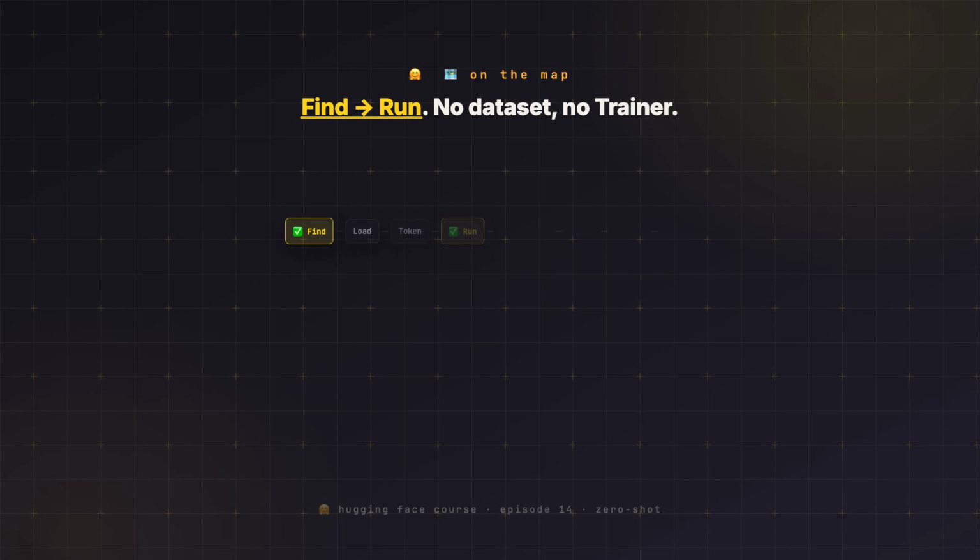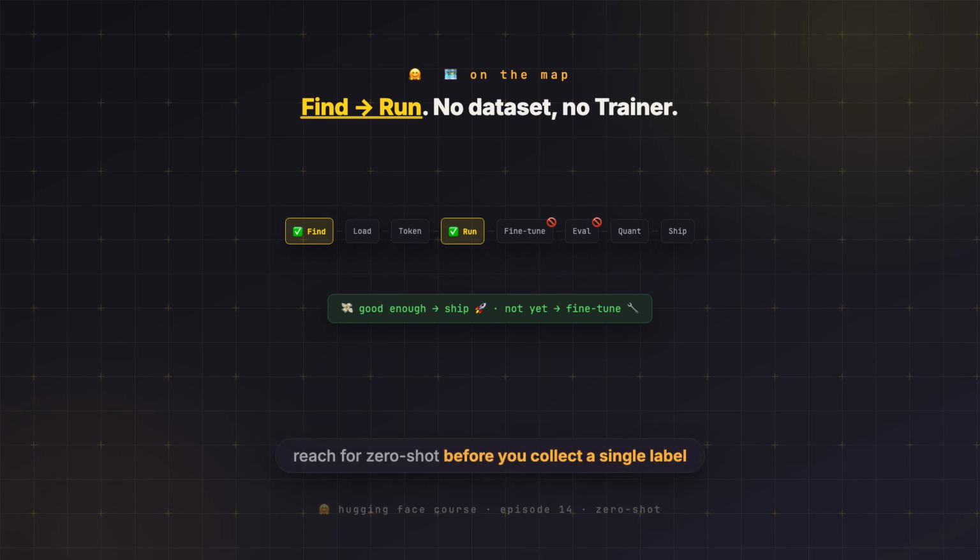Step back and see where this sits on the map. This is pure run. Find a checkpoint on the hub, run it, read the scores. No dataset, no trainer, no eval loop, no GPU hours. When a brand new labeling need lands on your desk, zero-shot is the thing you reach for first, before you even consider collecting data. If the scores are good enough, you ship. If they're not, then you go fine-tune. It's the cheapest possible first answer.